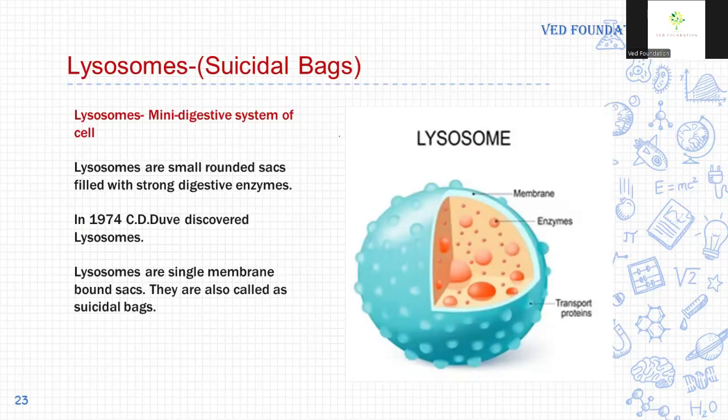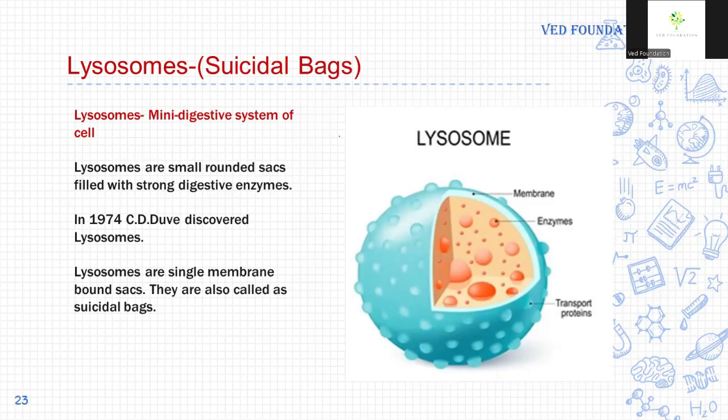Next organelle of the cell is lysosome. Lysosomes are also called suicidal bag, cleaning department of the cell, garbage disposal system of the cell, mini digestive system of the cell, and auto squad. Lysosomes are called the mini digestive system of the cell because they contain powerful and very strong digestive enzymes, and they digest the debris produced in the cell and foreign elements that enter the cell.